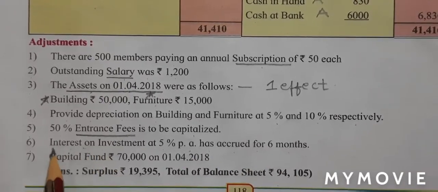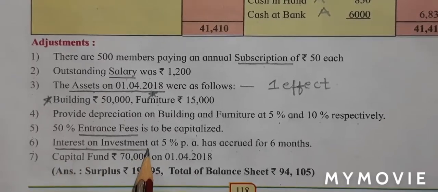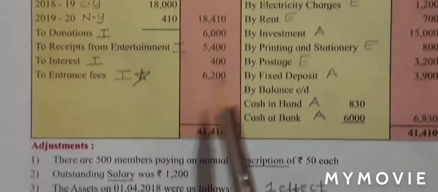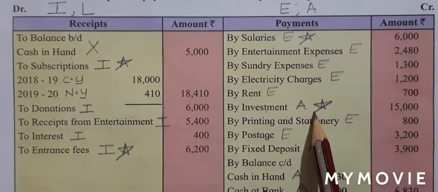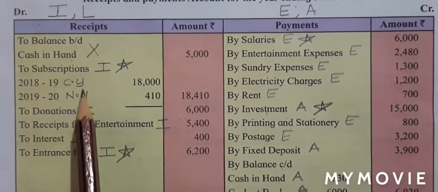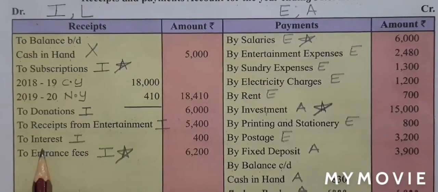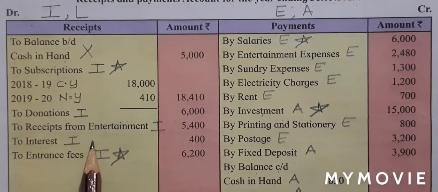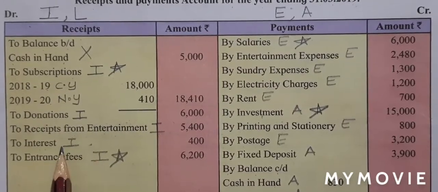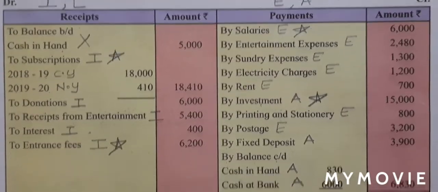So investment, interest on investment, let us mark star first on our investment. So for investment, I'll mark a star. On the receipt side, we have to see if there is any interest given. Yes, but this interest is not given for investment. So we will not mark a star.